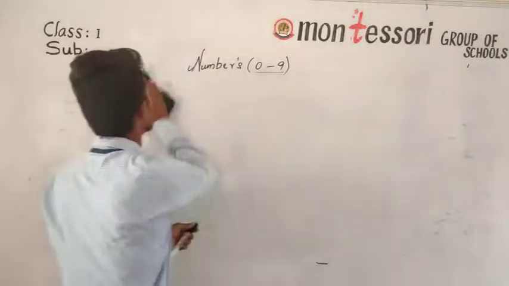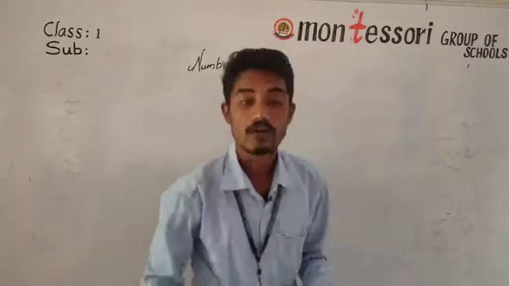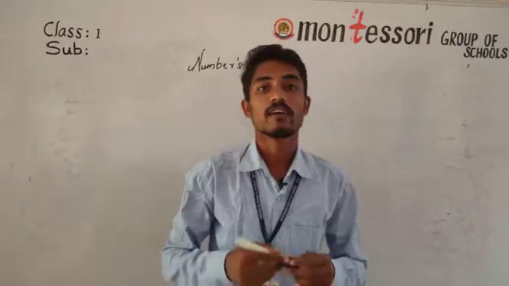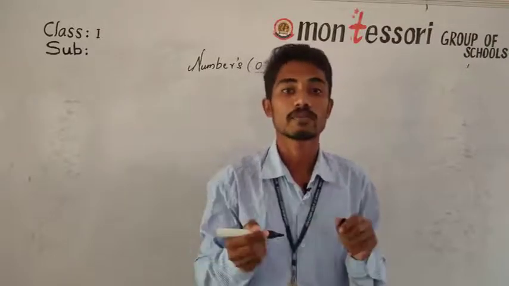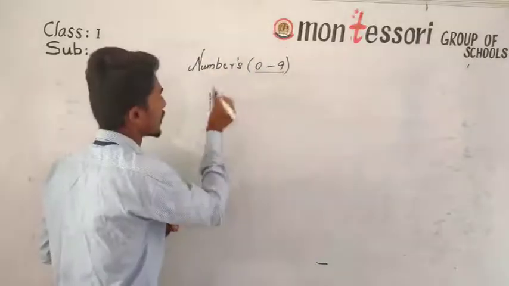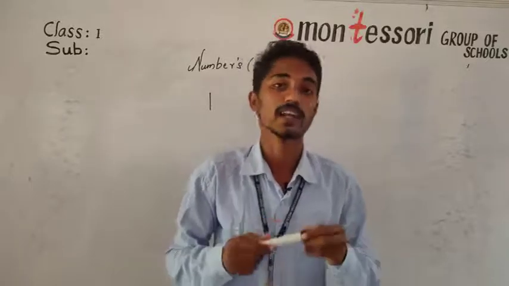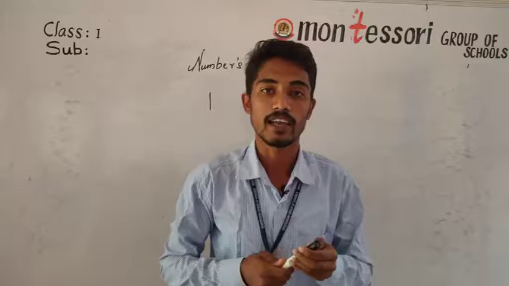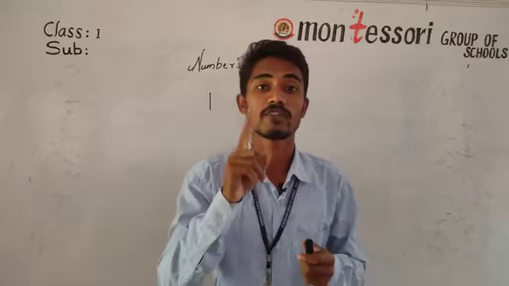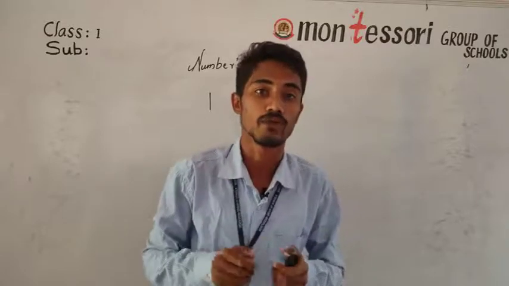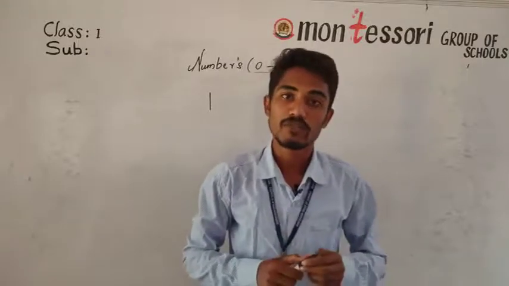So after 0, we will start counting the numbers. Wherever we see, wherever we go, they will start counting from which number? Number 1. So wherever you go, whether father or mummy, they count from 1. 1, 2, 3, 4. So 1 will be the first number.